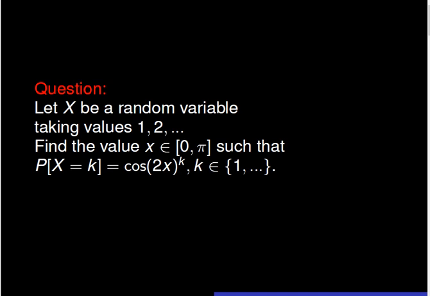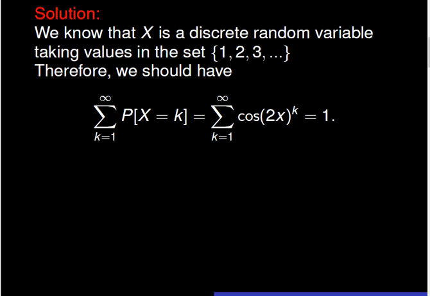Let x be a discrete random variable taking values in the set of positive natural numbers. We are asked to find the value of little x such that the probability of x equal to k is cosine of 2x to the power k.